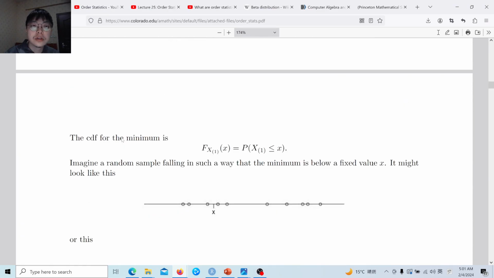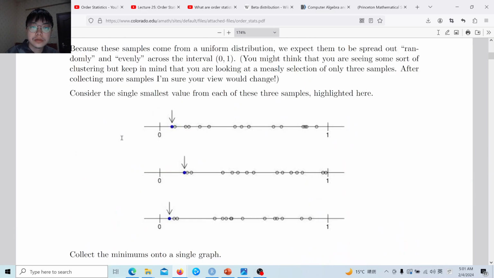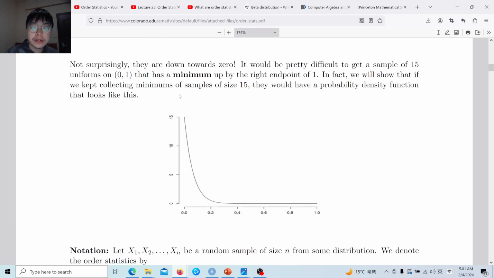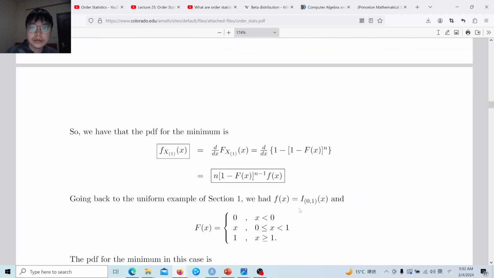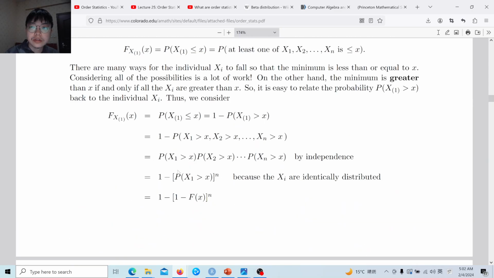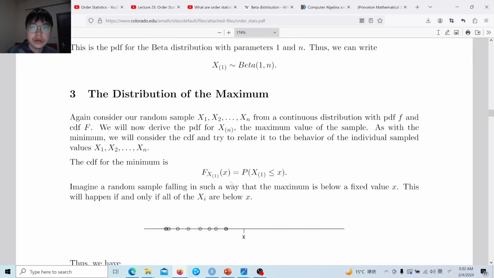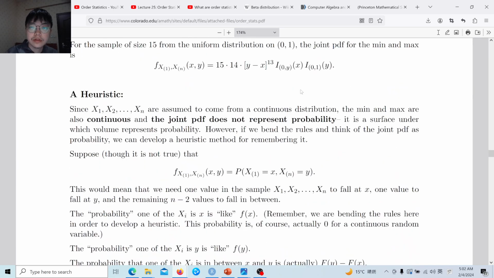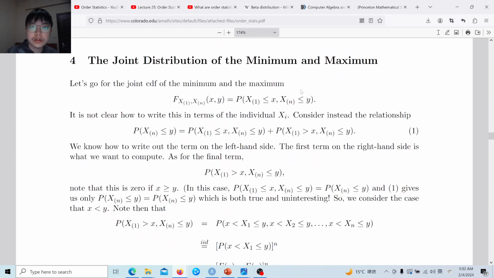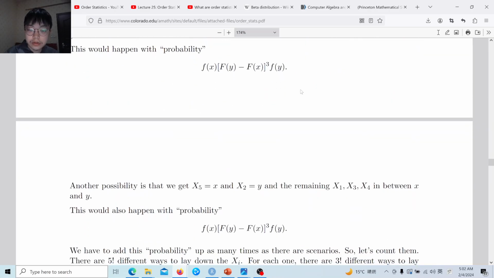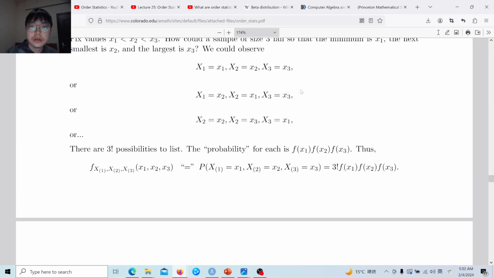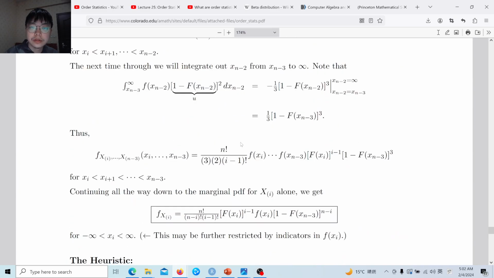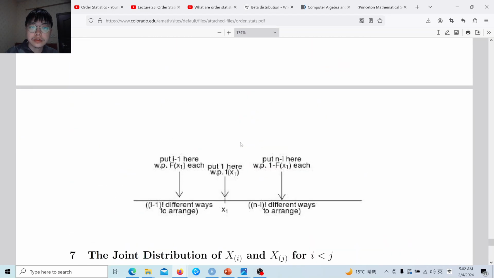I would like to show a lecture from Colorado. For example, here is the minimum value. The probability density of the minimum is very high, because it is close to the minimum, and then gradually goes down close to 0. And for the maximum, the density function is like this. If you consider the joint cumulative distribution of maximum and minimum, this is very useful if you want to study the sample range, and it can also be deduced, although also very complex. And then the joint distribution of the order statistics is like this.